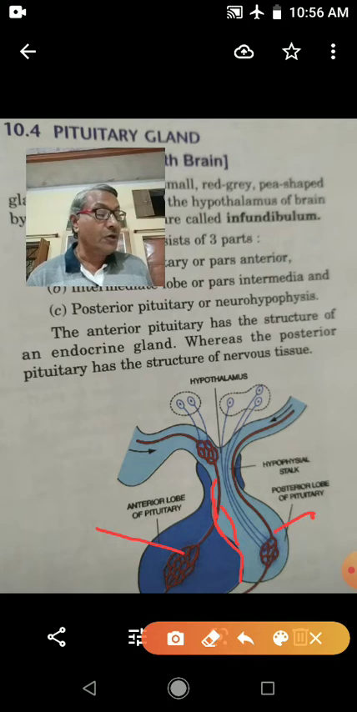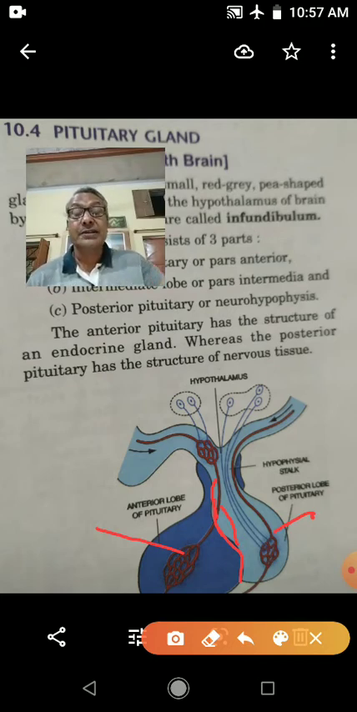Follicle stimulating hormone stimulates the development of the egg in the follicles. Luteinizing hormone stimulates the formation of the corpus luteum, and prolactin hormone stimulates the secretion of milk after the birth of the baby.